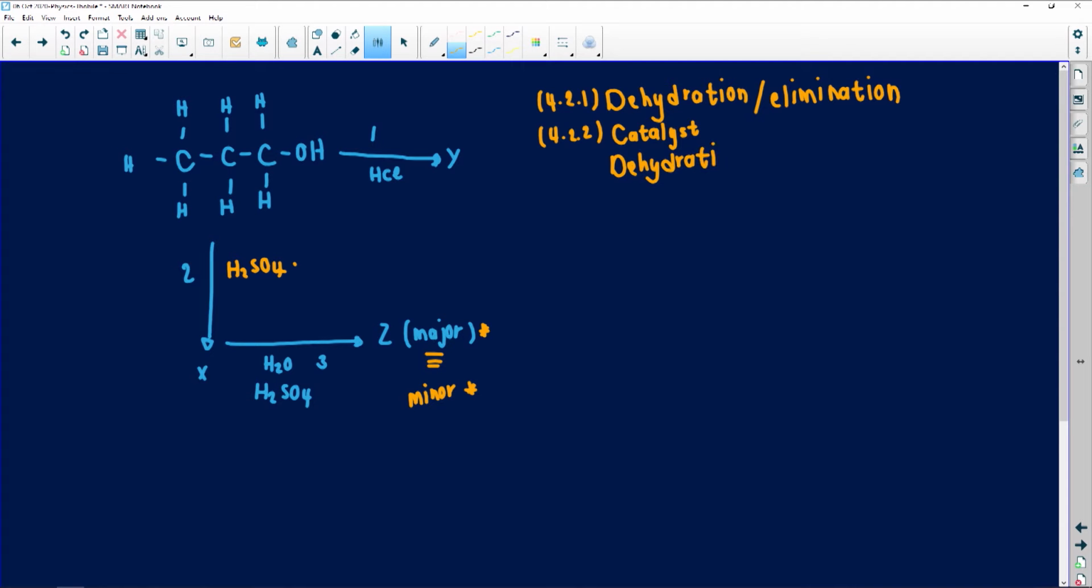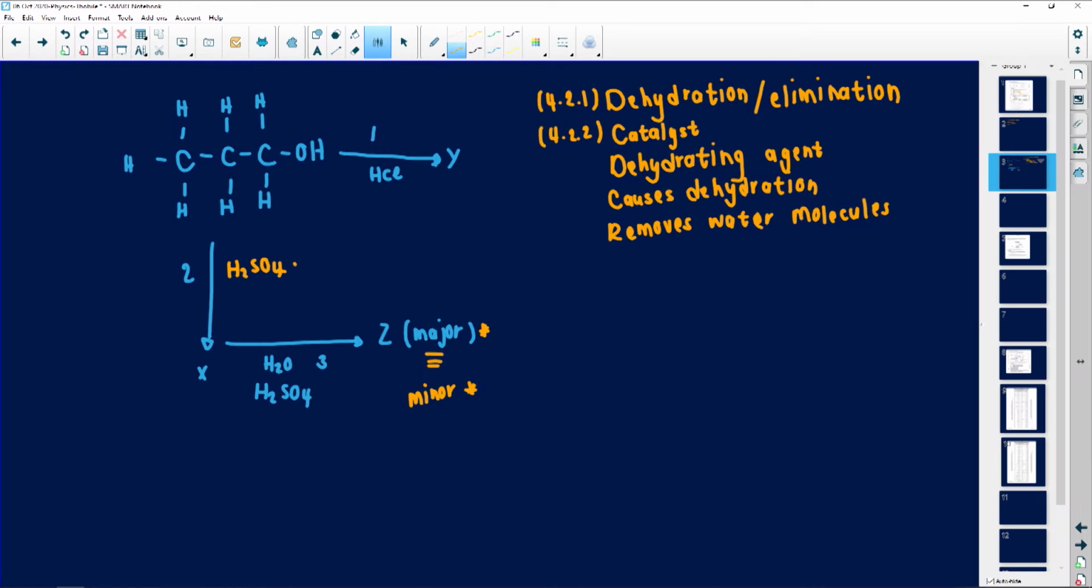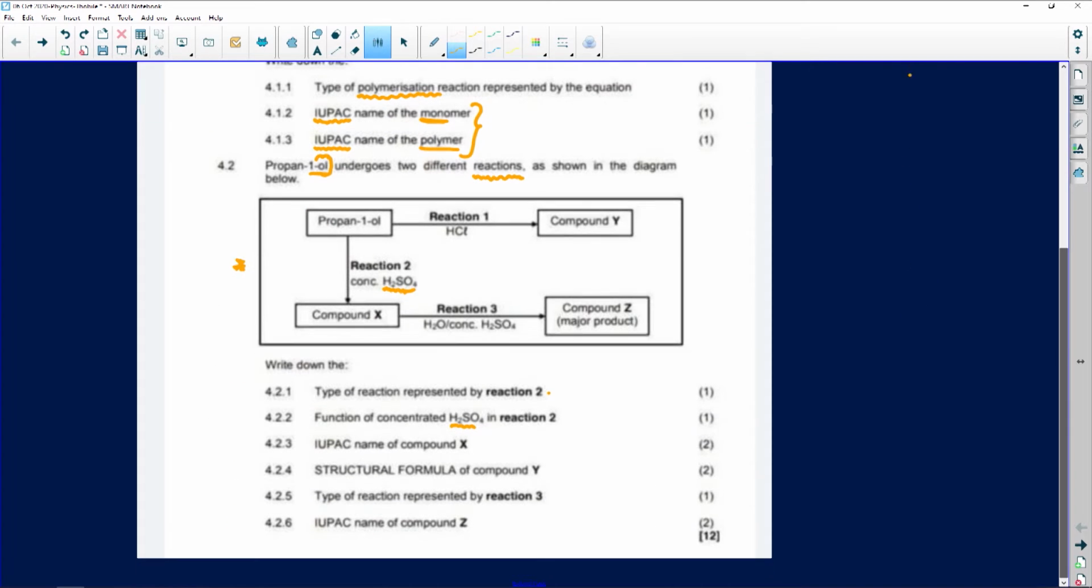So it is a dehydrating agent. It eliminates water. Let me say dehydrating, because Janet will kill me. Dehydrating agent. We can also say it causes dehydration. This is now in a reaction. It will cause dehydration or it removes water molecules. So you could have said any one of these. I don't think the examiners would have been angry with you. You're still using proper chemistry terminology. Let's look at the next one.